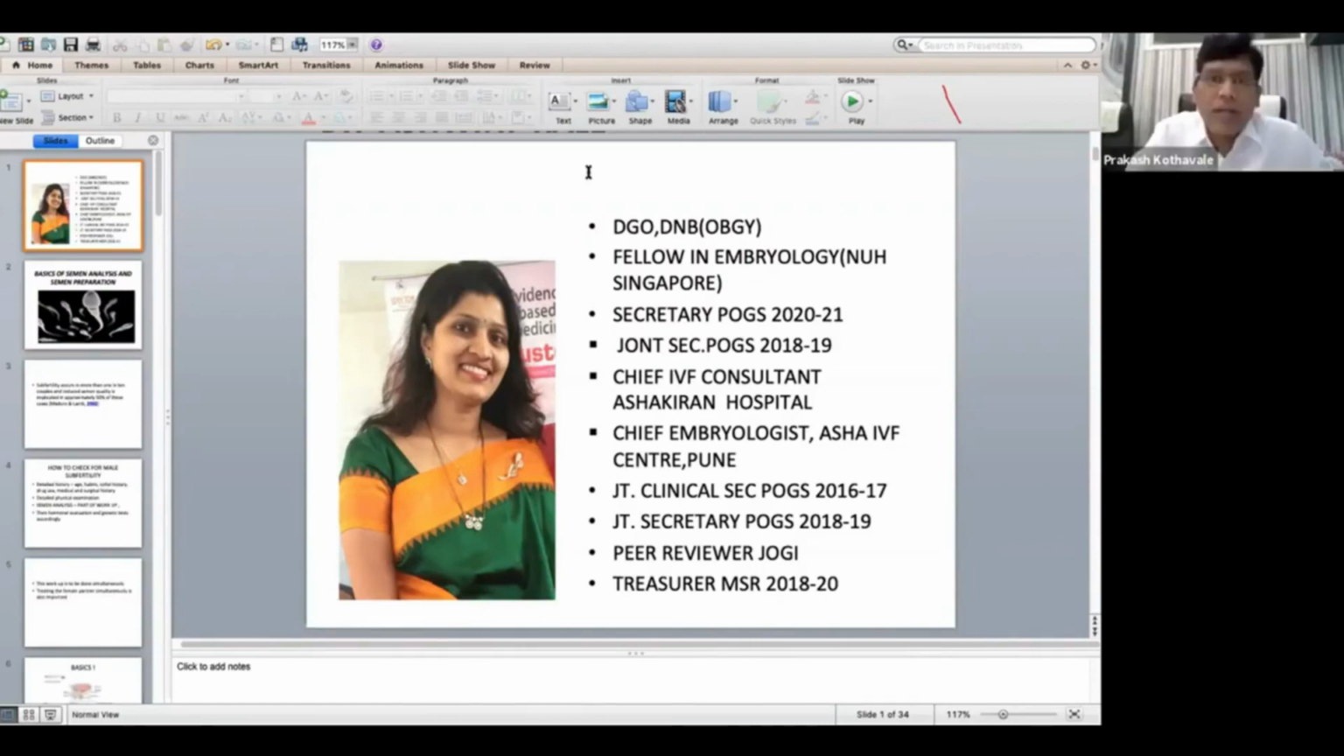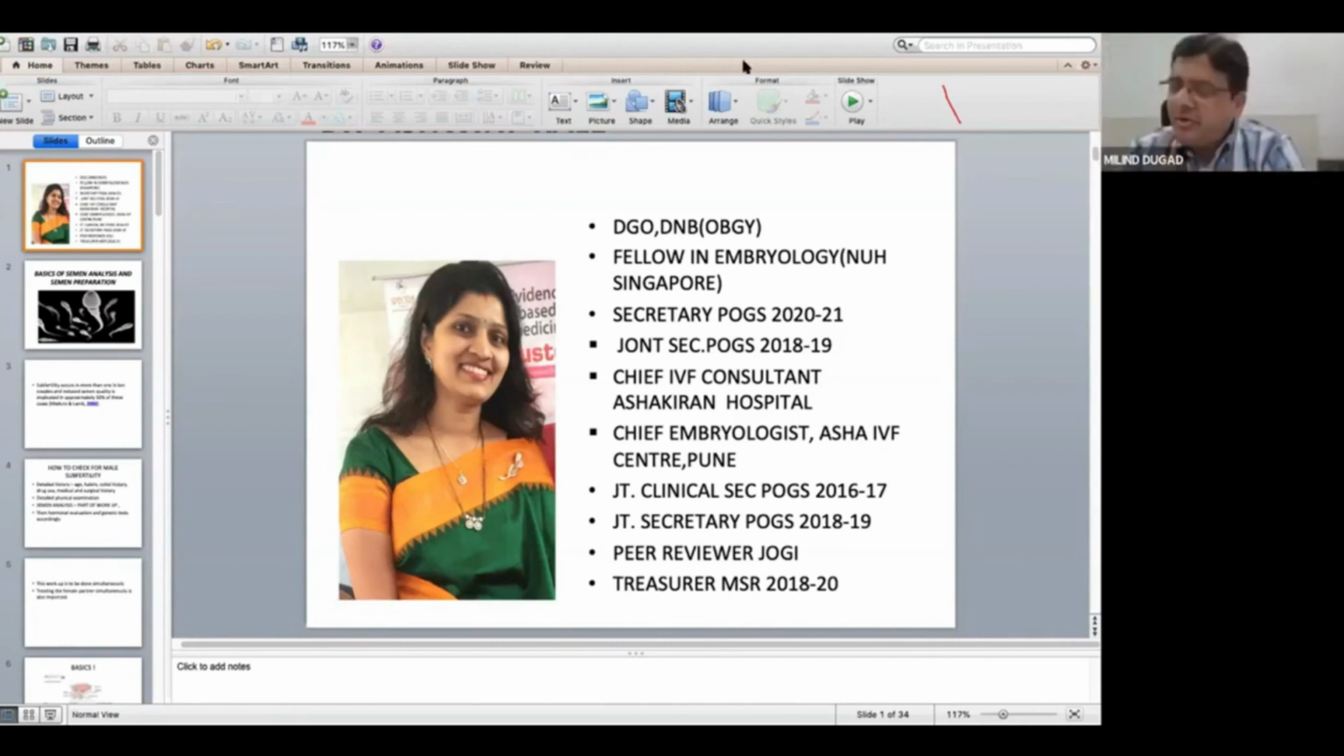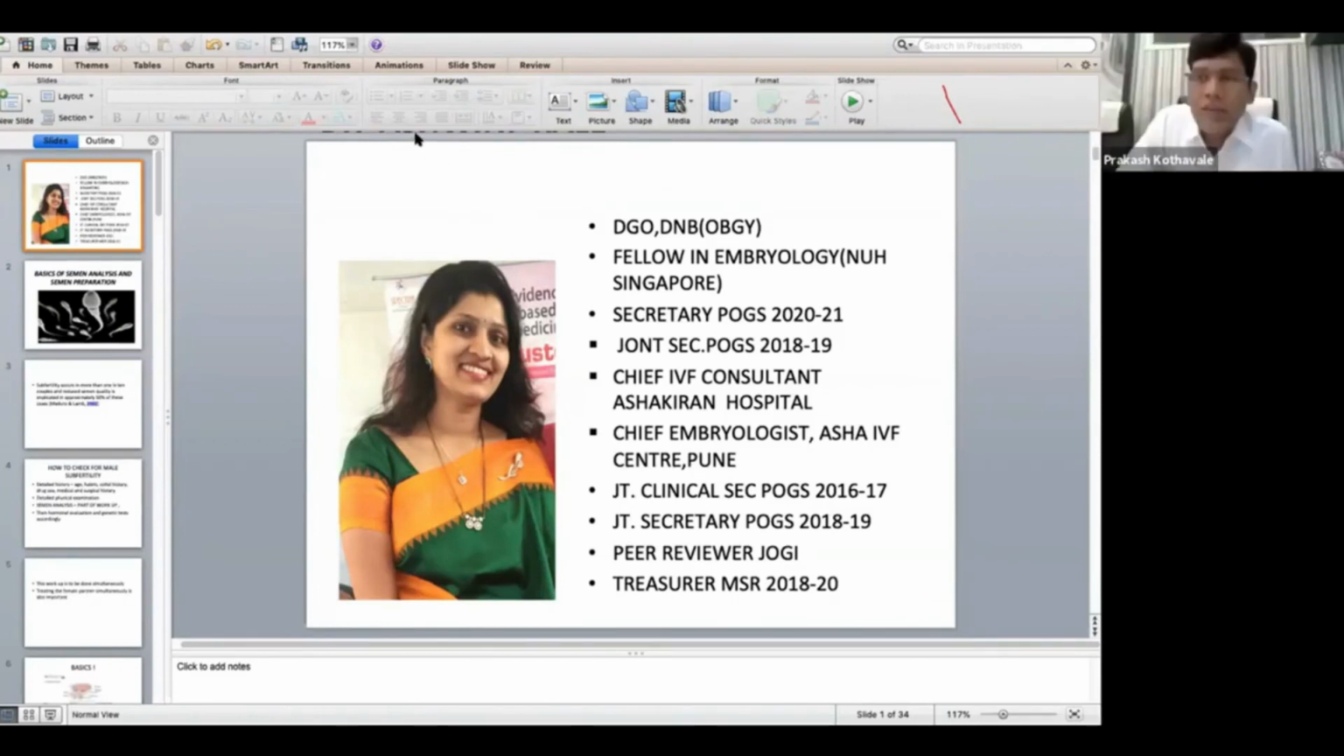Actually, there is one more question. When to repeat the test if it is abnormal after giving medical treatment? Any medical treatment should at least be given for 3 months, because that is what the sperm cycle is. So any test should be repeated after a gap of 3 months. And any treatment that you want to give, whether it is antioxidants, give it at least for 3 months. You should not repeat it before 3 months.